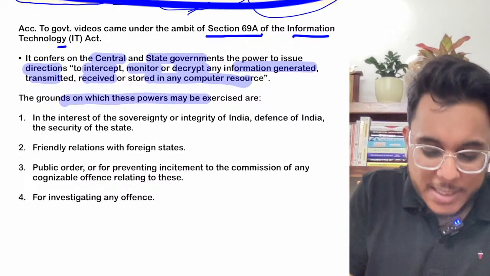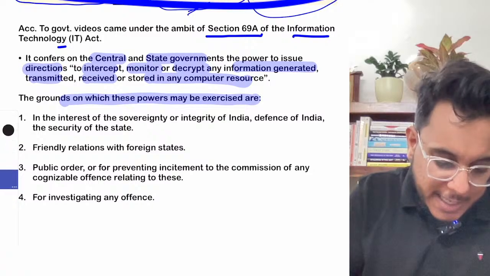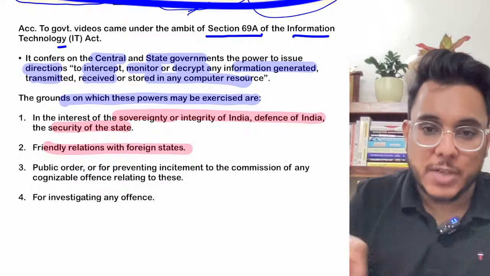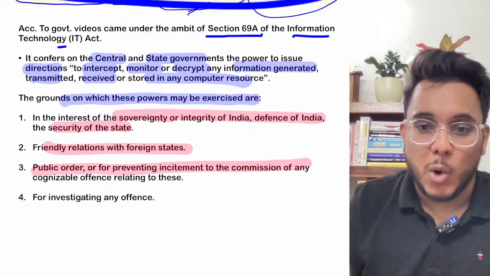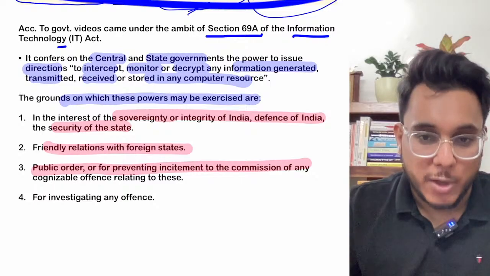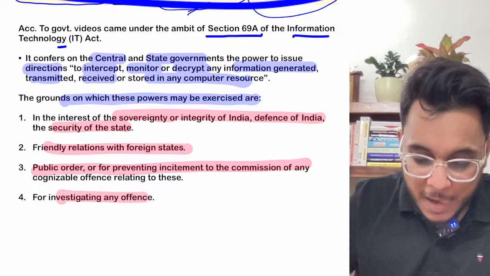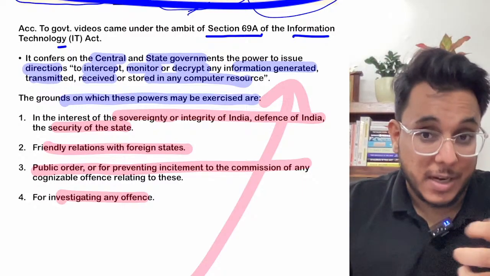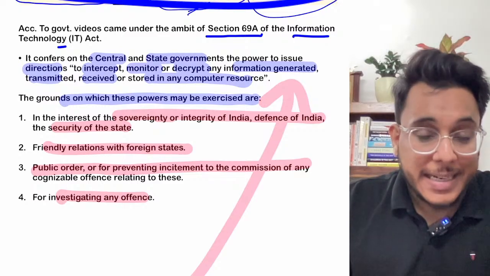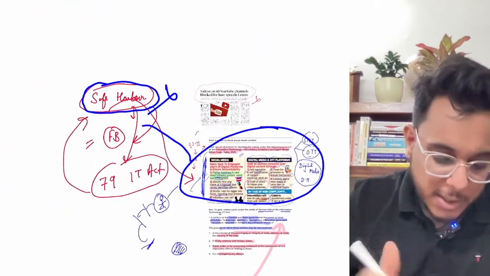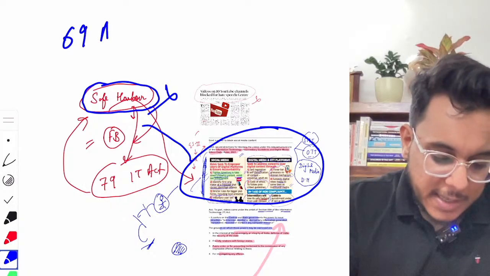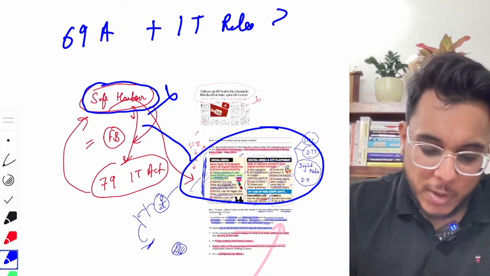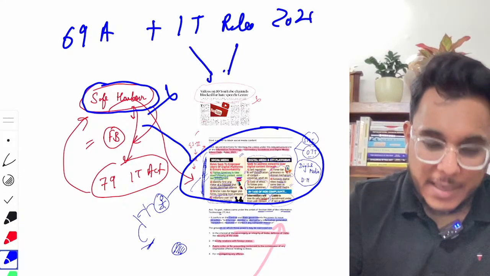On what grounds can Section 69A be exercised? In the interest of the sovereignty or integrity of India, defense of India, security of the state, friendly relations with foreign states, public order, or for preventing incitement to the commission of an offense, or for investigating any offense. So the government can regulate, conduct surveillance, and decrypt or intercept any information. By using these two, Section 69A of the IT Act as well as the IT Rules 2021, such videos have been taken down.